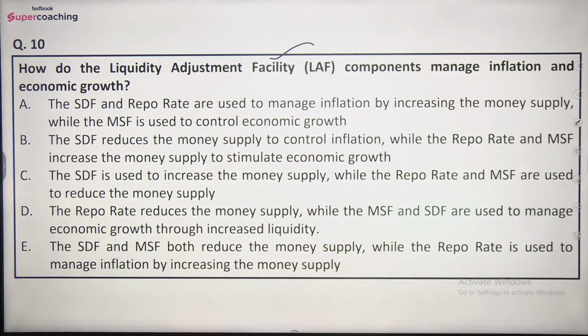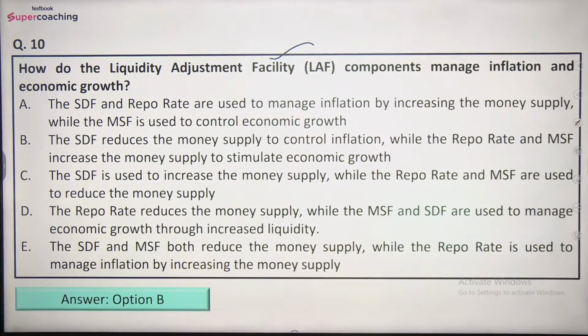The repo rate reduces the money supply while the MSF and SDF are used to manage economic growth through increased liquidity. And then the SDF and MSF both reduce the money supply while the repo rate is used to manage inflation by increasing the money supply. So what is the right answer according to you?